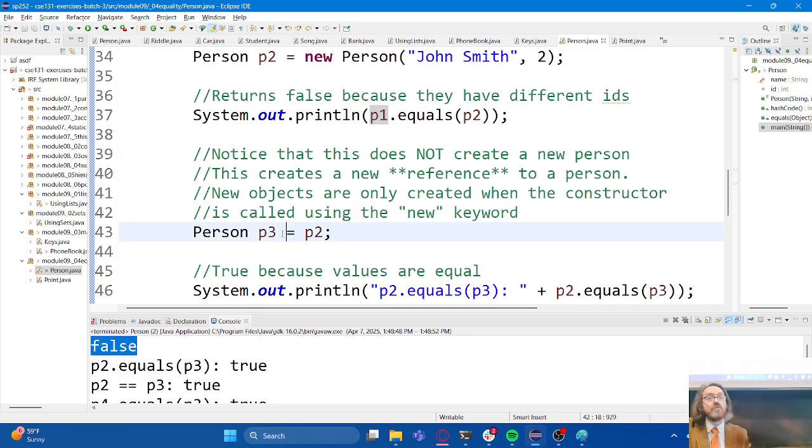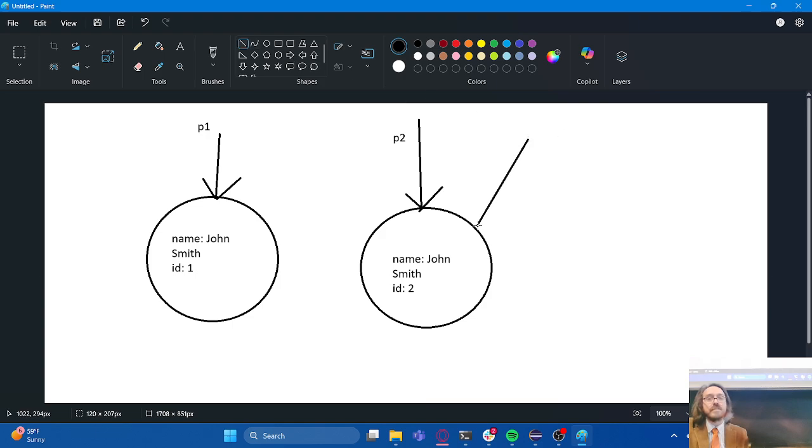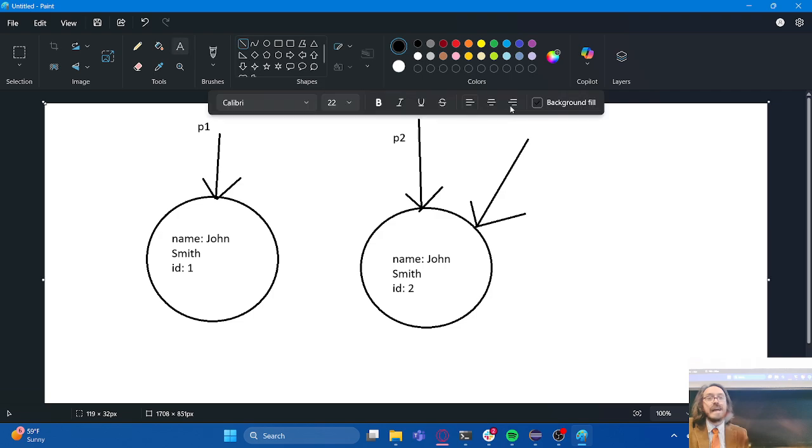It's creating a new reference. Creating a new pointer. The way that this statement is going to update our diagram, well, P2 already exists, right? P2 is right here. This is saying create a new reference to the same thing as P2, and I want that to be called P3. So now I have two labels. I have two names pointing to the same instance. Everybody with me?